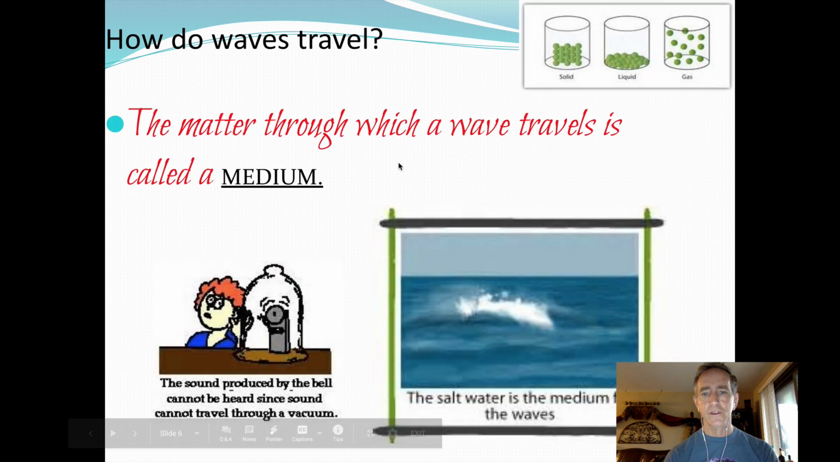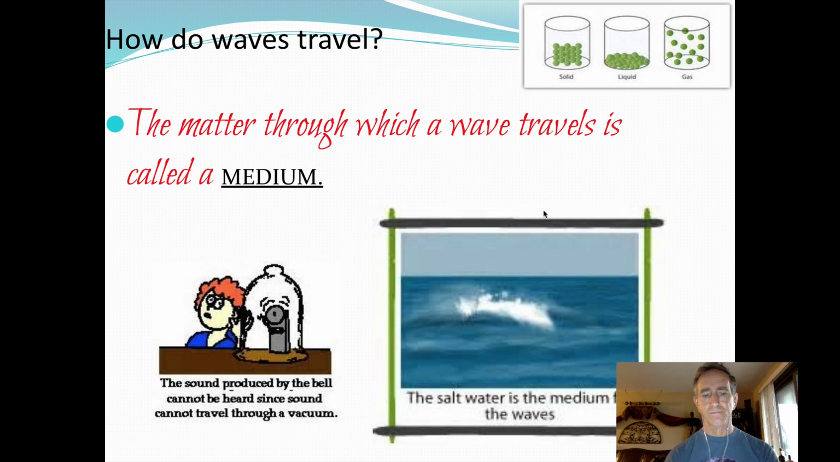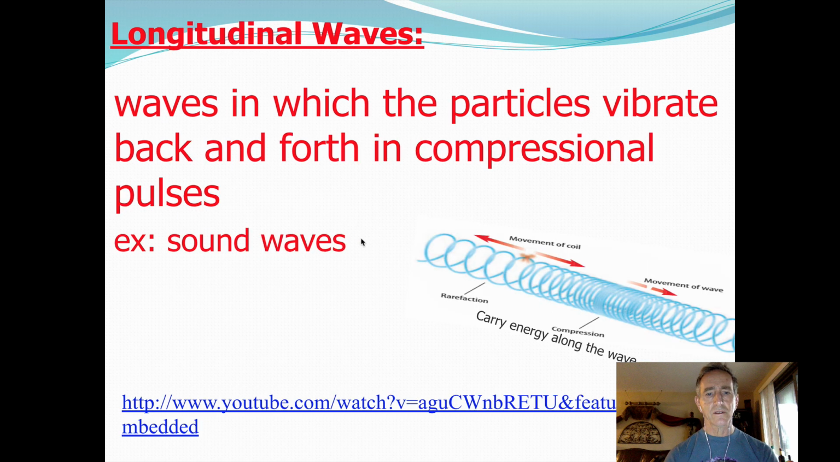The matter through which a wave travels is called a medium. So a medium is either a solid, liquid, or a gas, and the salt water is the medium for the waves. Waves are classified. Transverse waves are waves in which the particles go up and down, and longitudinal waves are waves in which the particles go back and forth.